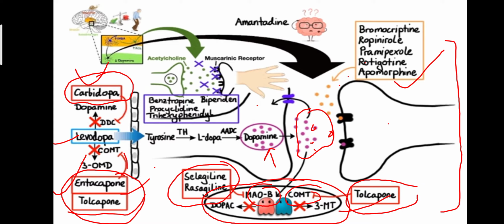Then anticholinergics maintain the level of acetylcholine by decreasing it. So the regulation should be maintained, so no imbalance takes place in the body.